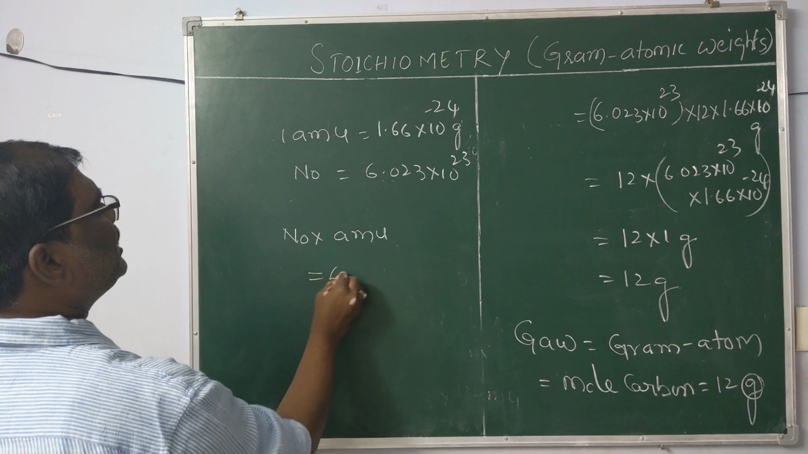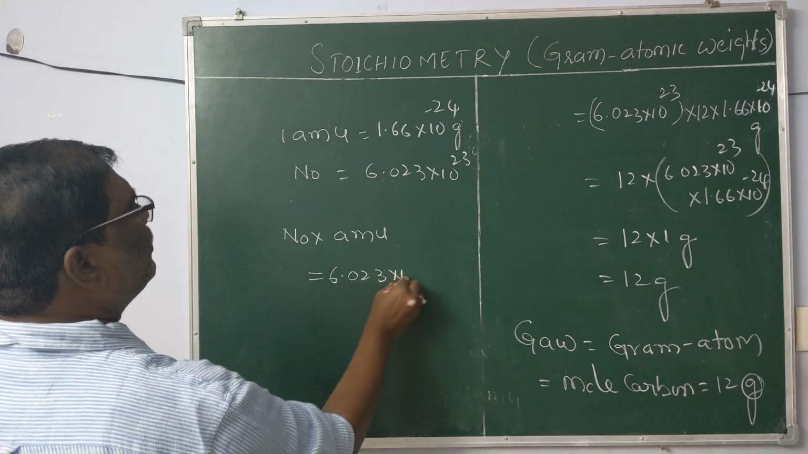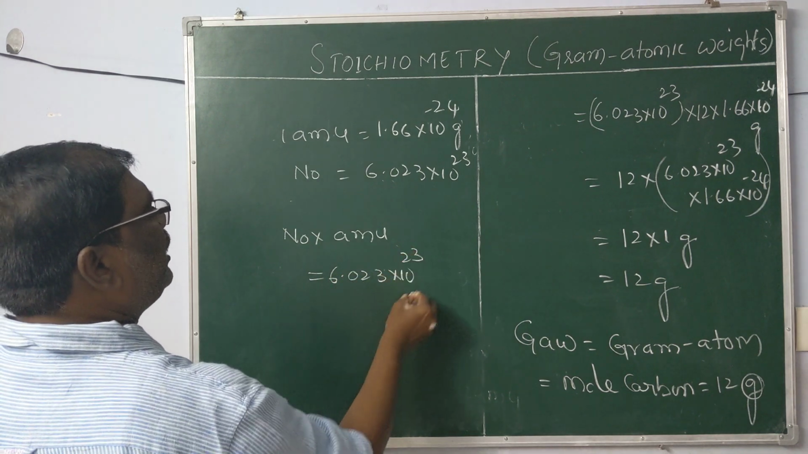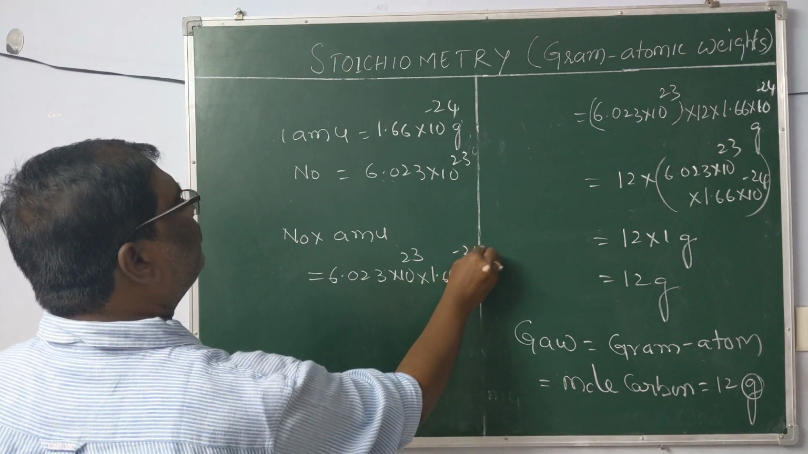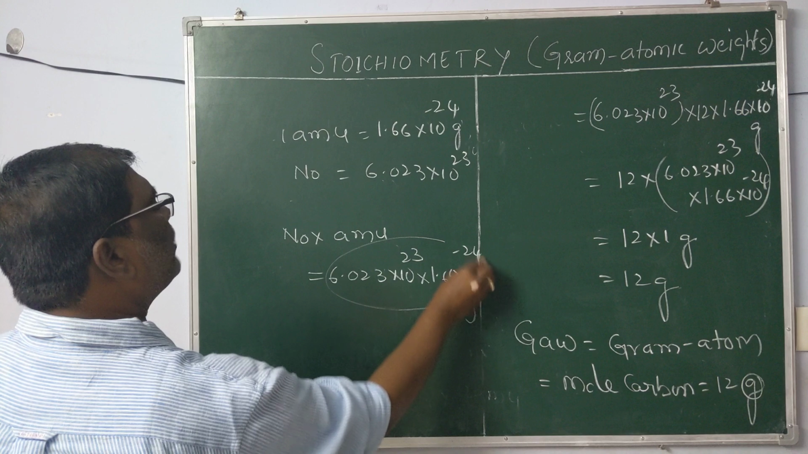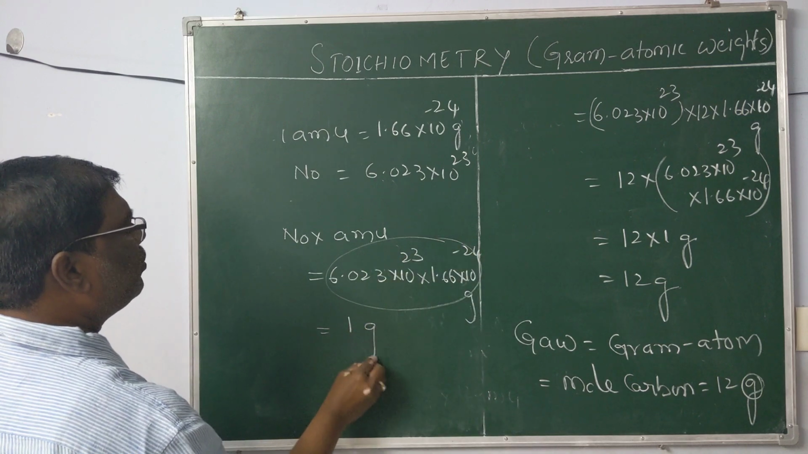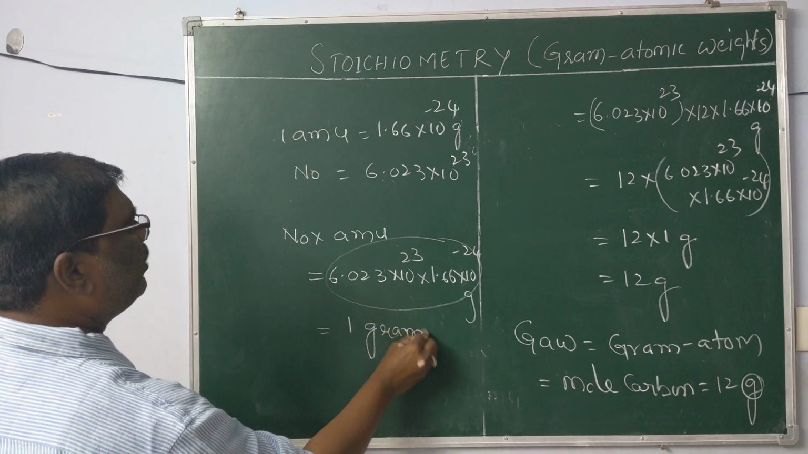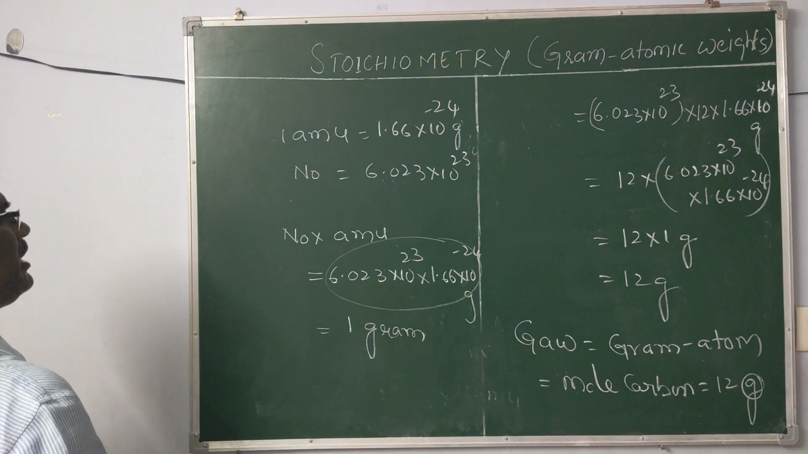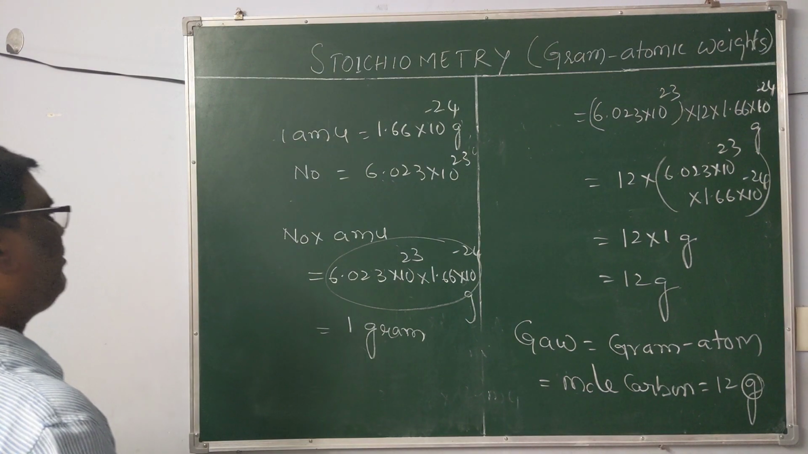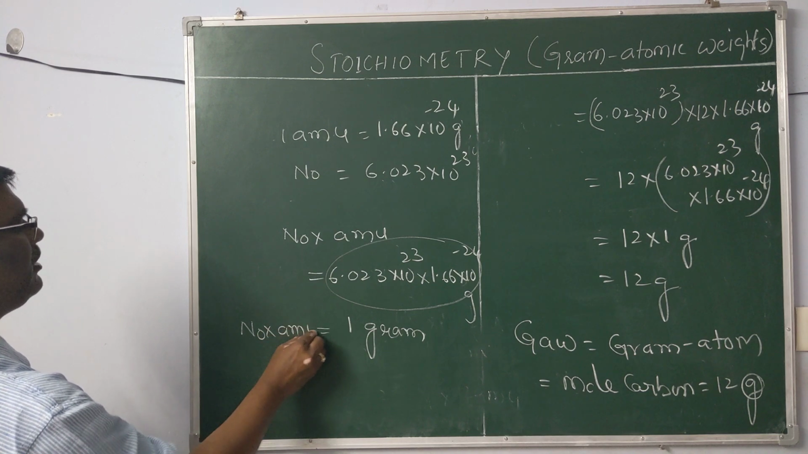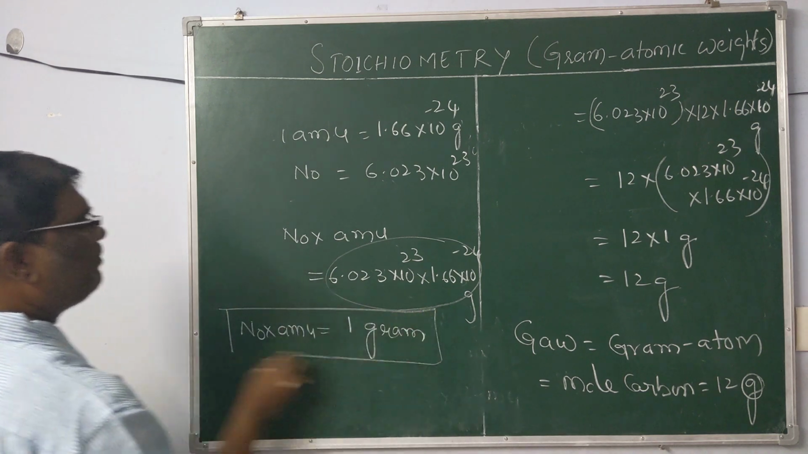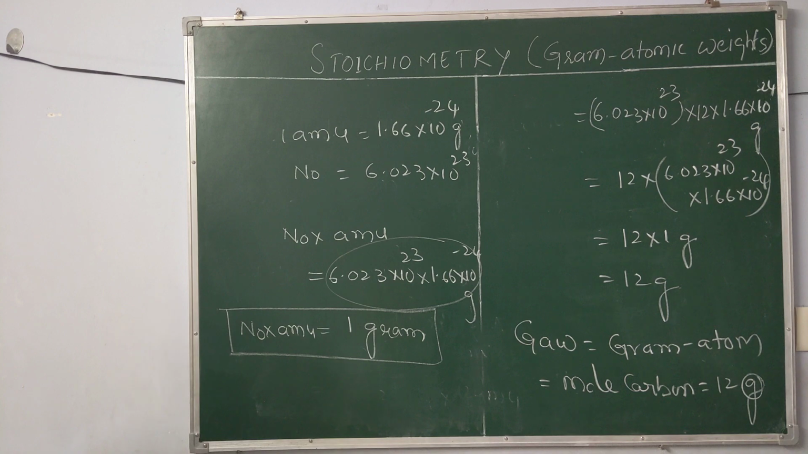Or which is equal to 6.023 into 10 power 23 into 1.66 into 10 power minus 24 is nothing but, you remember, 1 gram. So what is 1 gram? 1 gram is nothing but Avogadro number into AMU. This is nothing but 1 gram.